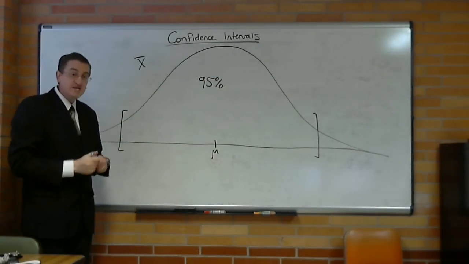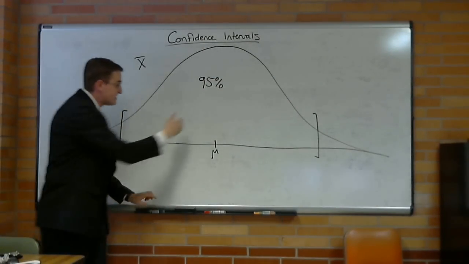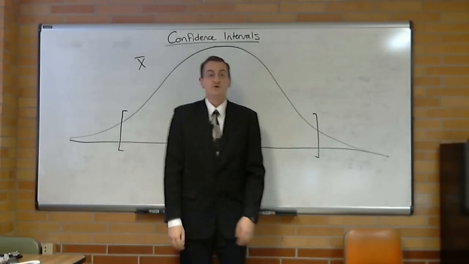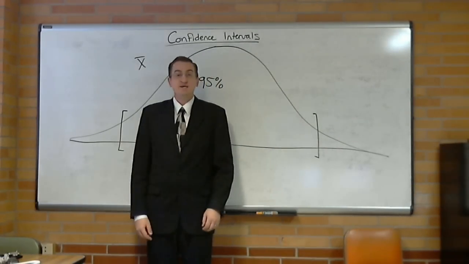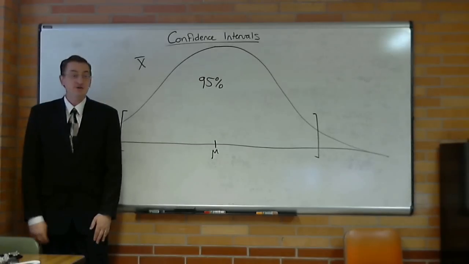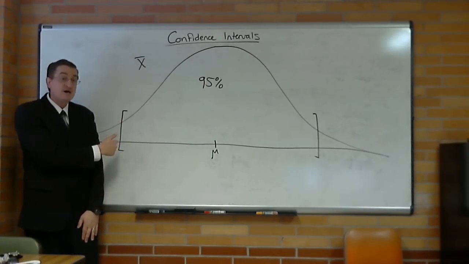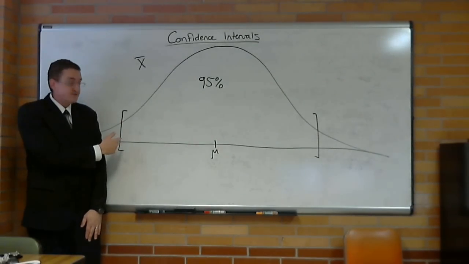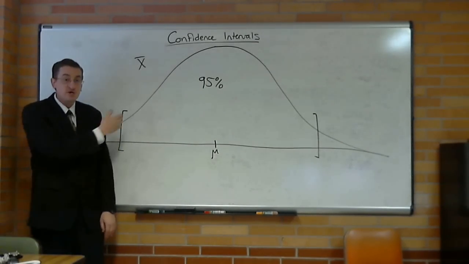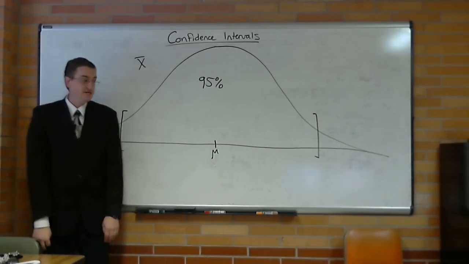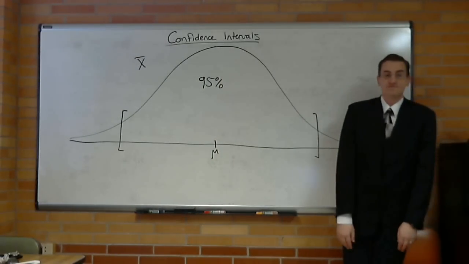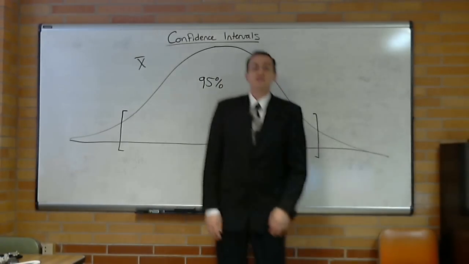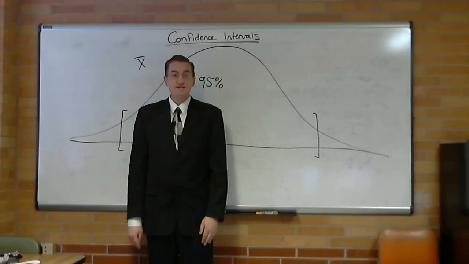In other words, 95% of the time, x bar lands here. So 95% of the time, maybe x bar lands here, or x bar lands here. Sometimes x bar lands out here. Sometimes it lands outside the bounds. How often? Well, there's a 5% chance it lands outside the bounds. We've got a 2.5% chance it could land here, and then we've got a 2.5% chance that it could land over here. But 95% of the time, x bar would be landing here.